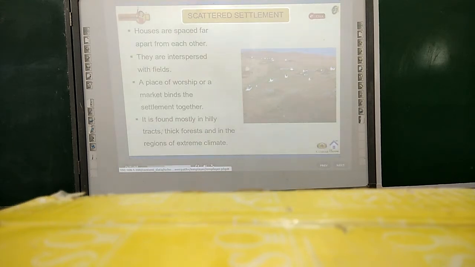This is what scattered settlement is. The people live far away from each other. A place of worship or market binds the settlement together. It is found mostly in the hilly tracts, thick forests, and in the regions of extreme climate. So this kind of settlement is known as scattered settlement.